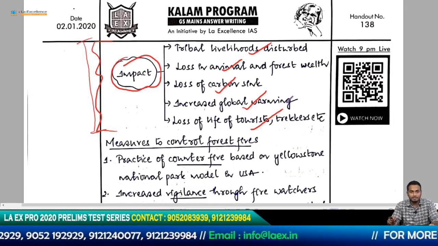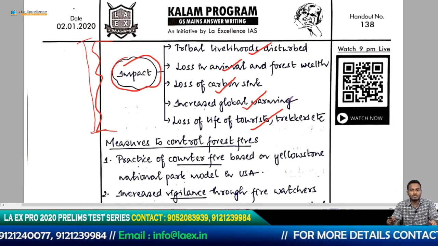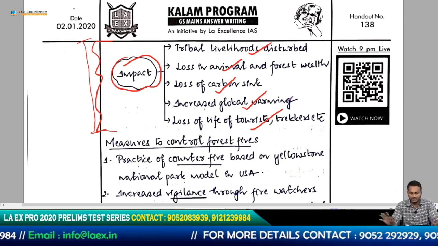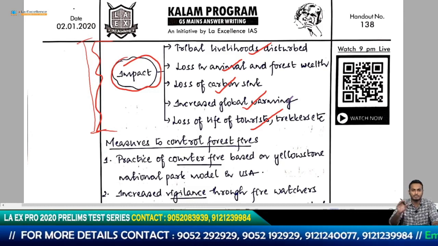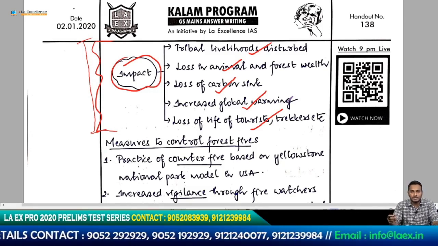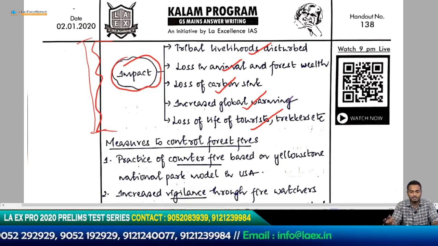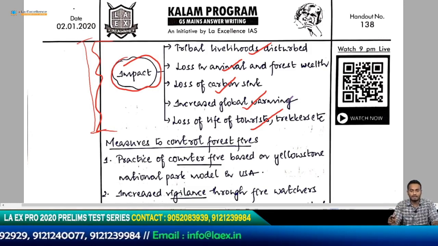Good. Now he has to talk about the measures. So far he has answered the question really well. He has talked about a very good number of points in terms of natural causes and artificial causes. He's telling me the impact caused by this particular phenomenon of forest fire. So all I want is to see the measures.